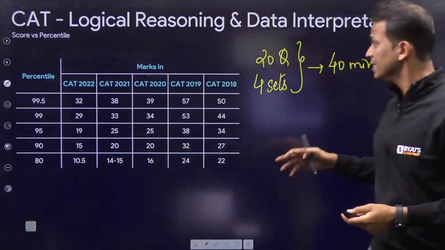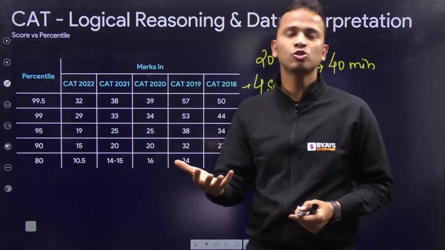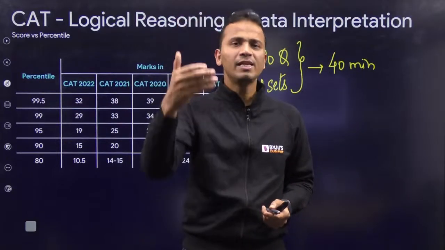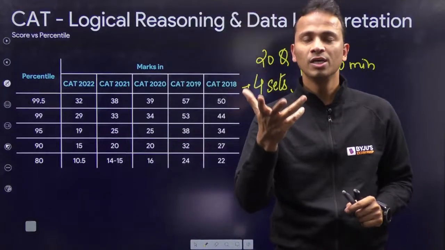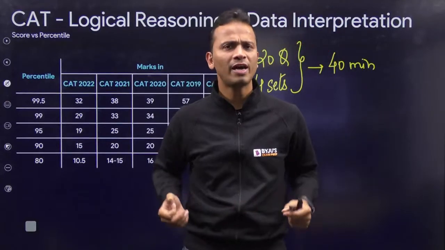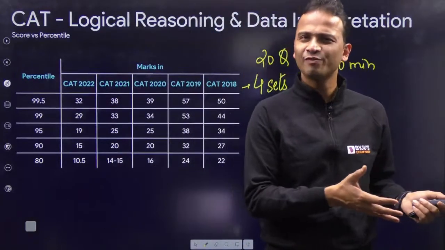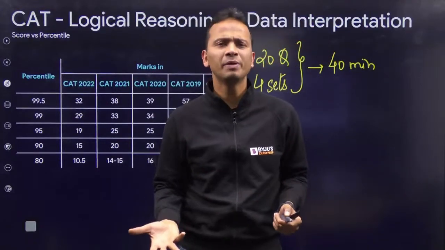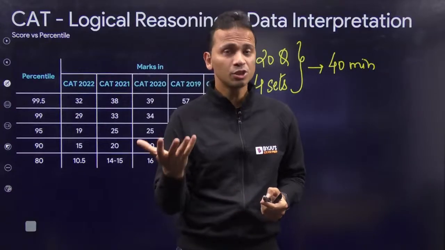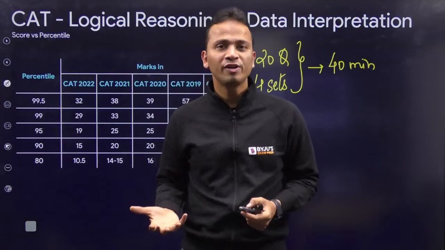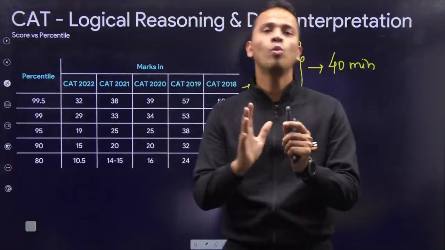Okay. Now, we have 4 sets. So first of all, spend 2 or 3 minutes or maybe 4 minutes in selecting one of the sets. So let's say you are strong in games and tournaments. So if you find a set of games and tournaments, so why not get into that? If you're strong in data interpretation, though we have only one set of data interpretation in the last year, but agar main data interpretation mein strong hu, so why not start my paper with data interpretation, attempt this particular set, build up some confidence, and with this confidence, then you will be able to at least attempt one more set.